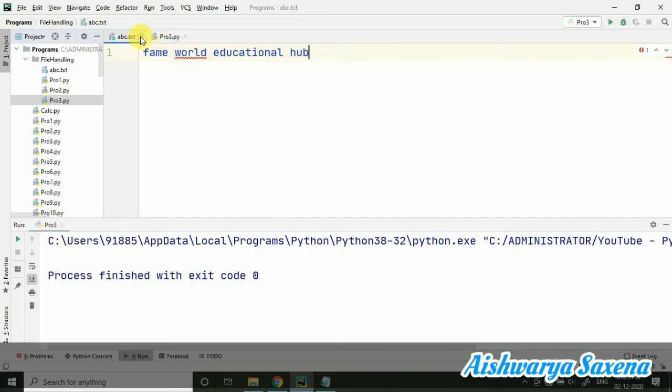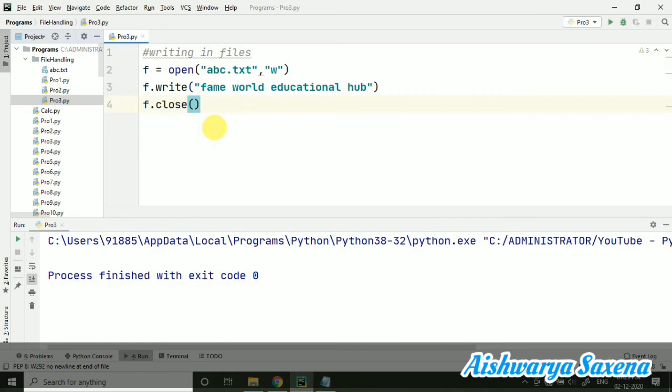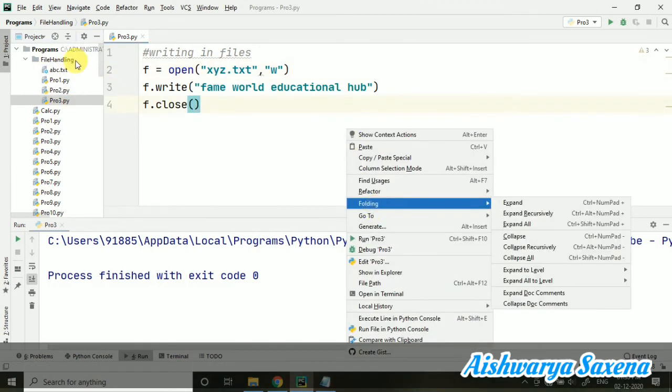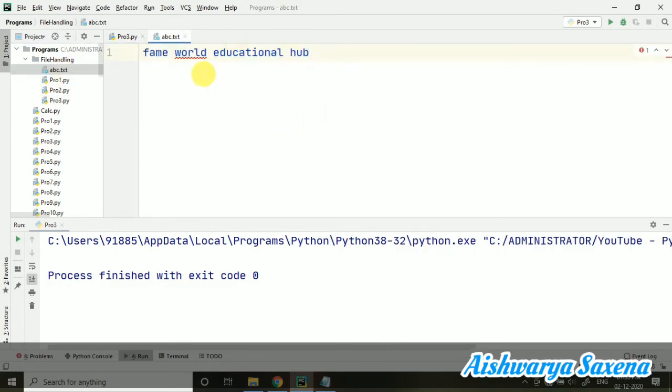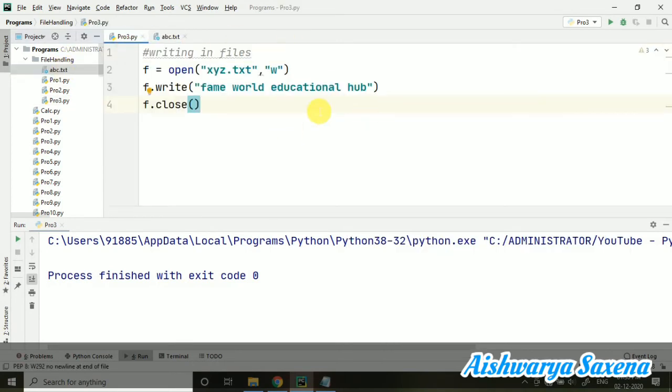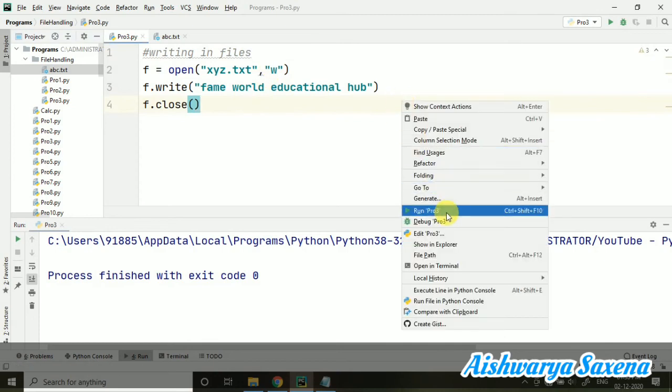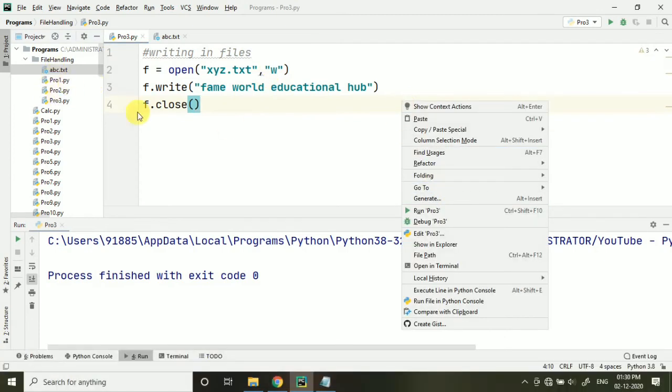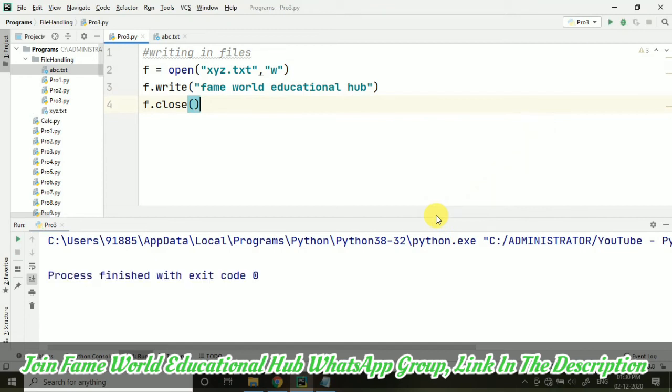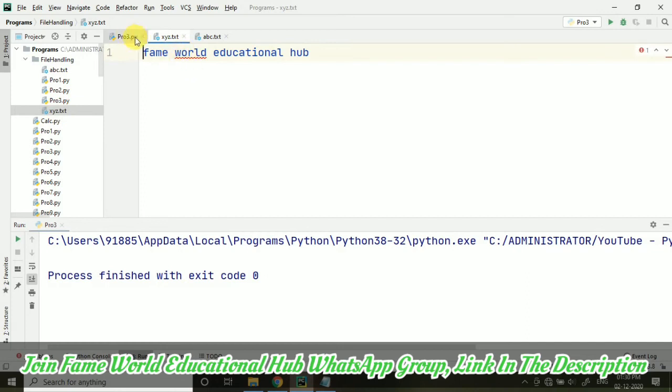So it's really simple to write in the file. A new file will be created if the name we give does not exist. Suppose here I change the name to XYZ. We do not have any file named XYZ right now. If we had a file with content, that content would be overwritten when using the write operation. But if I take a file which does not even exist, what will happen? You can see a new file XYZ is created, and it has this content now.